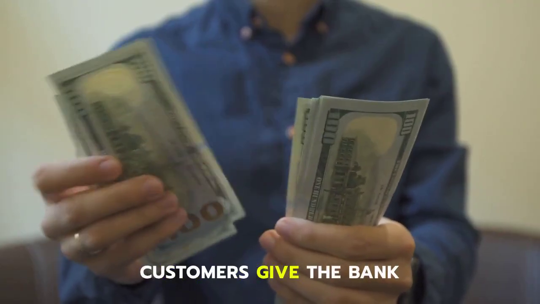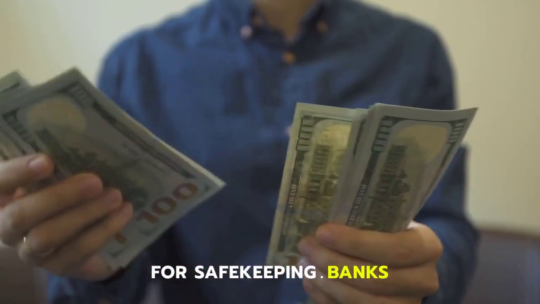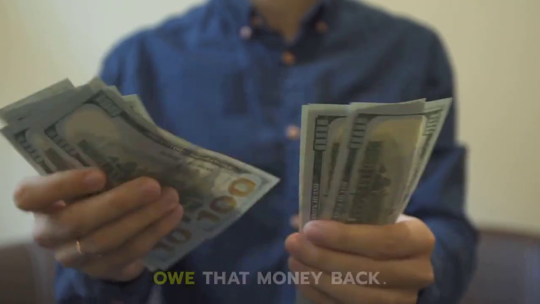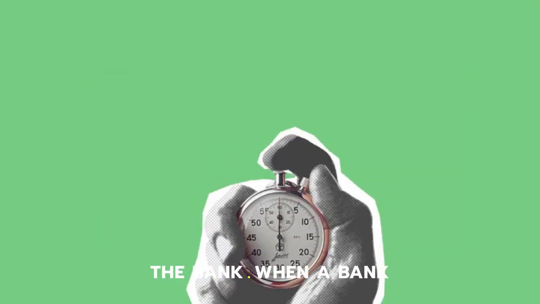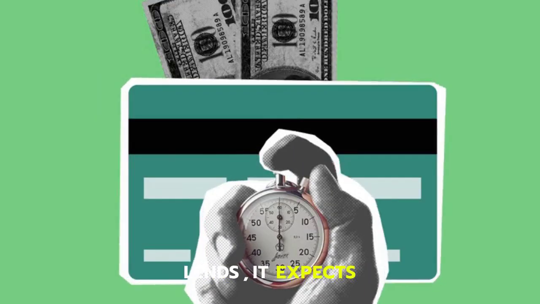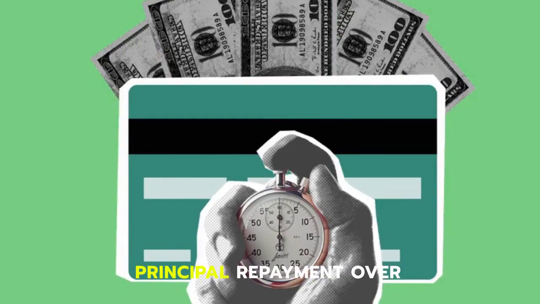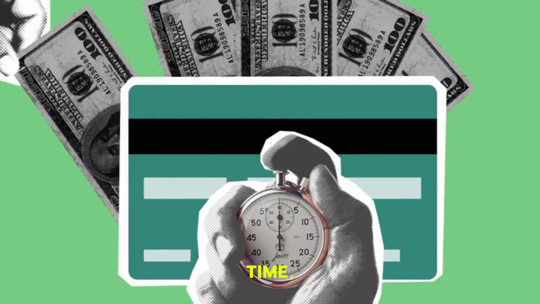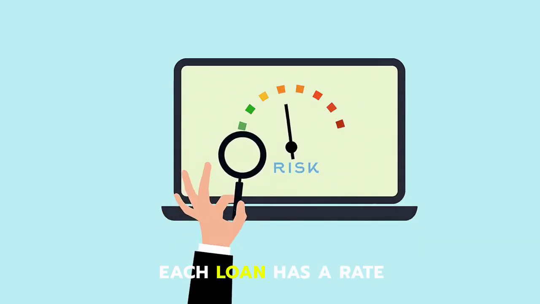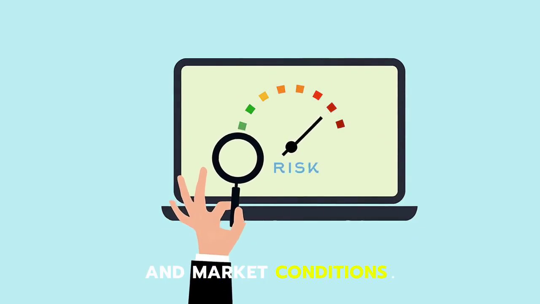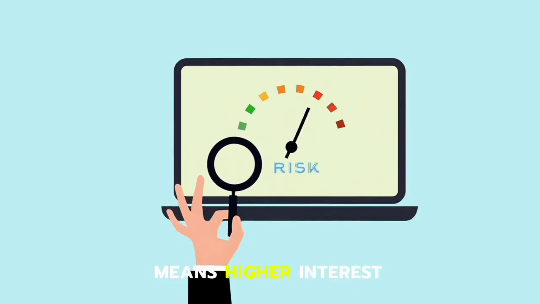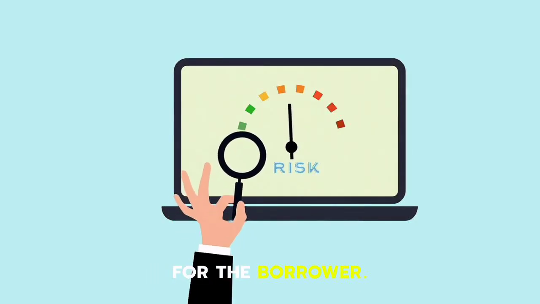Deposits are what customers give the bank for safekeeping. Banks record them as liabilities because they owe that money back. Loans are assets for the bank. When a bank lends, it expects interest payments and principal repayment over time. Each loan has a rate based on risk, term, and market conditions. Higher risk usually means higher interest for the borrower.